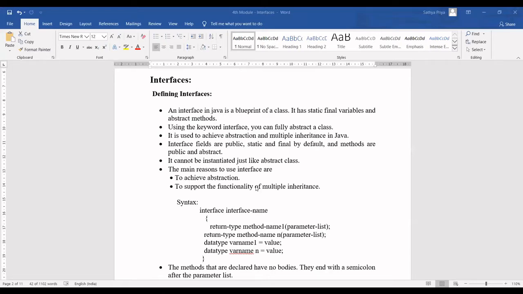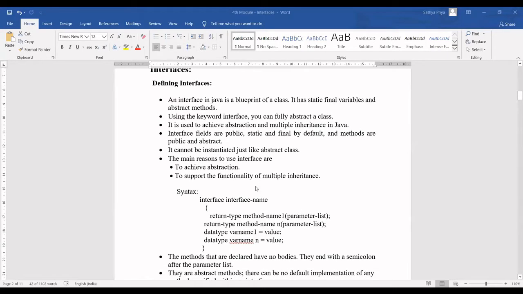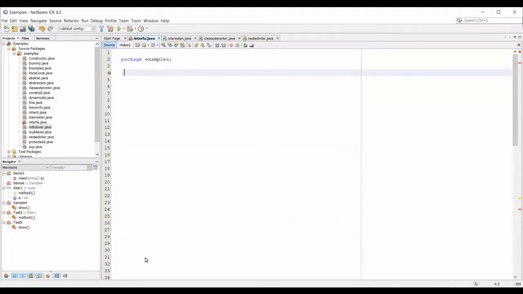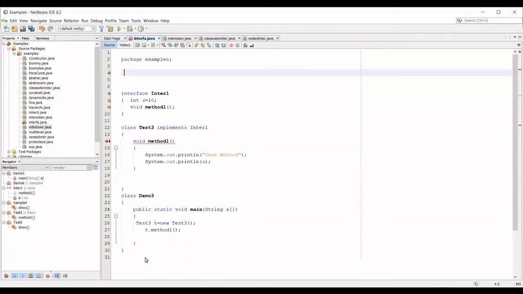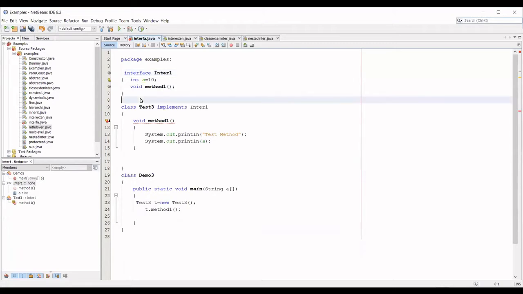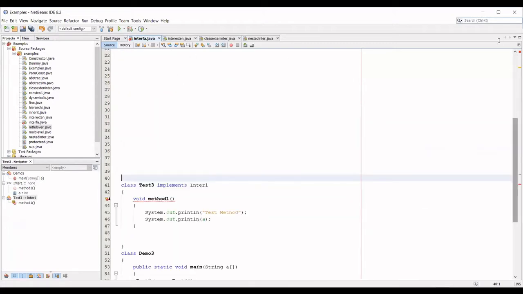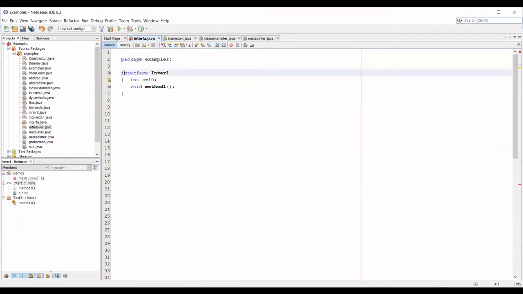Here, an interface is nothing but a blueprint of a class. Similar to a class, you can have an interface, but there are certain rules or restrictions for an interface. Directly I'll go to the program and show you the execution. So how to define an interface? First, the interface has to be defined using the keyword interface. Can you see this? Instead of class, we replace it with the keyword interface, followed by the name of the interface.